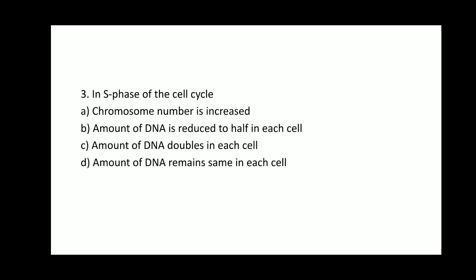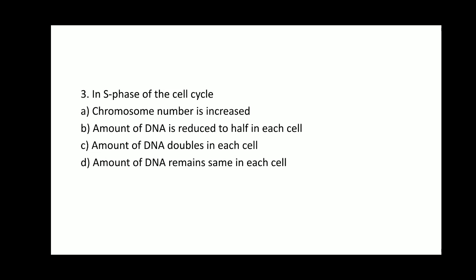Question number 3. In S phase of the cell cycle, option A, chromosome number is increased. Option B, amount of DNA is reduced to half in each cell. Option C, amount of DNA doubles in each cell. Option D, amount of DNA remains same in each cell.